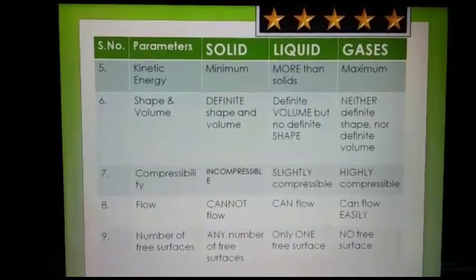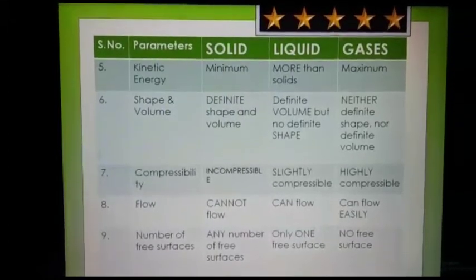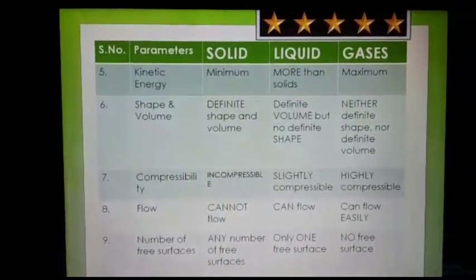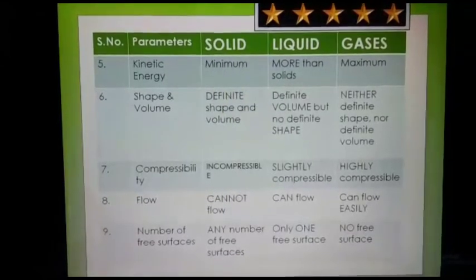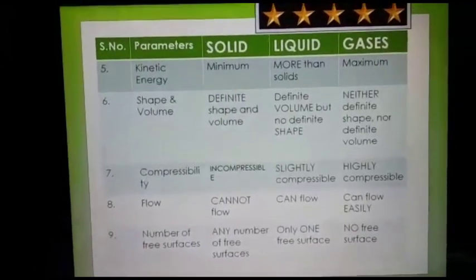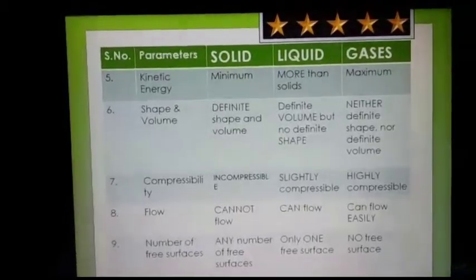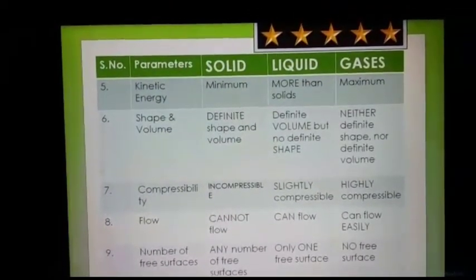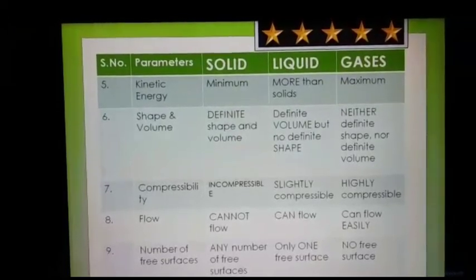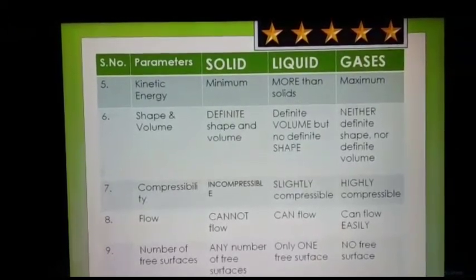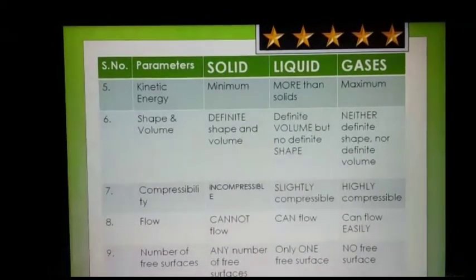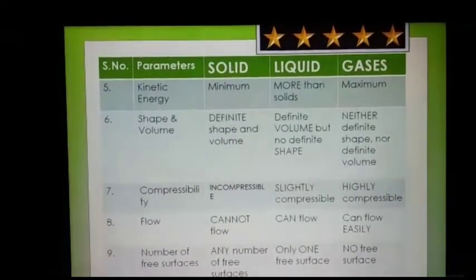But in case of liquids, kinetic energy is more than solids because they can move, they can flow. So they have more kinetic energy than solids. They have definite volume because they can flow within the boundaries. They can flow, but they have some limits. They can flow only within the boundary of the liquid. So they have a definite volume, but they have no definite shape. They take the shape of the container in which they are kept. They are slightly compressible, and they can flow, and they have only one free surface.